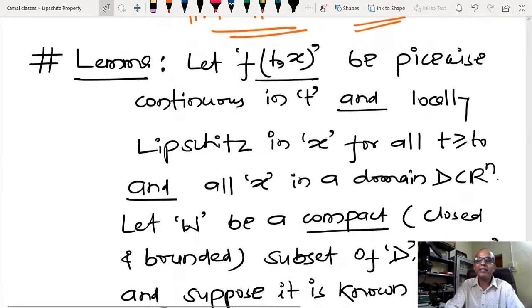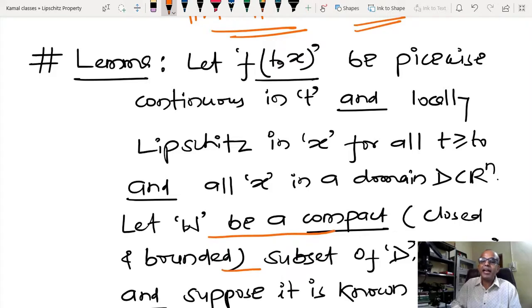Another theorem is telling that suppose f(t,x) is piecewise continuous in t and locally Lipschitz in x, then also in any compact set, I have constructed some kind of compact set inside this domain.